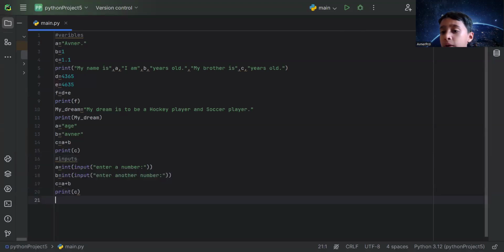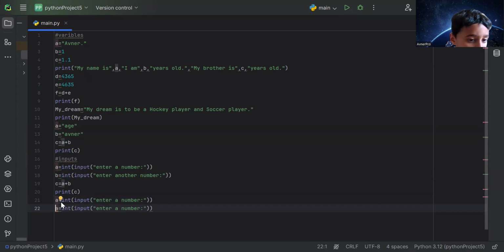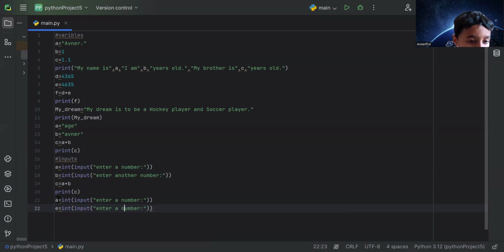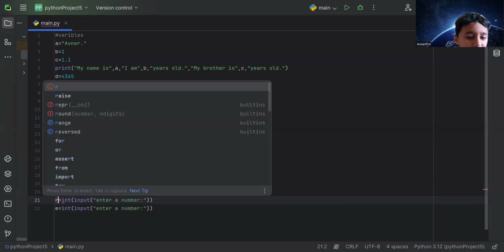Now I'll give you another one, but a string this time, so using concatenation. Control C and V. I can't have the same variable, so right here E, and I'm going to write here R, because it doesn't even matter.